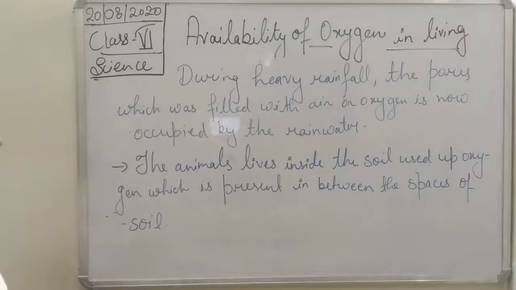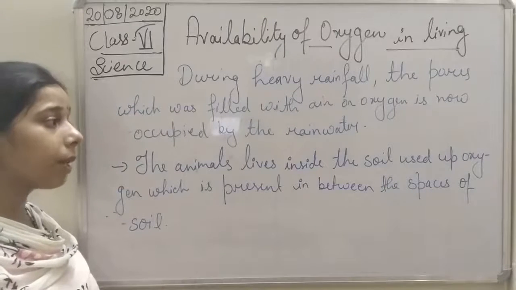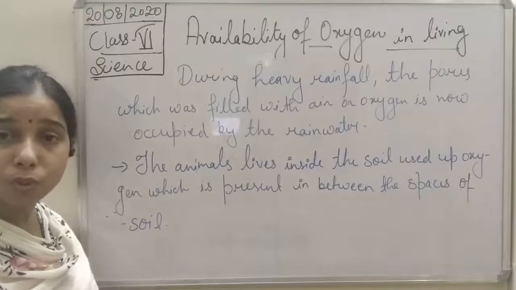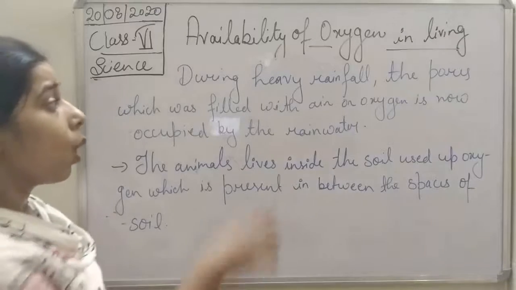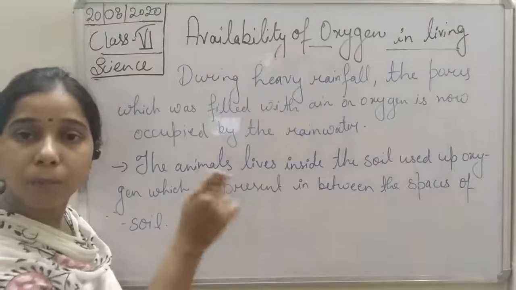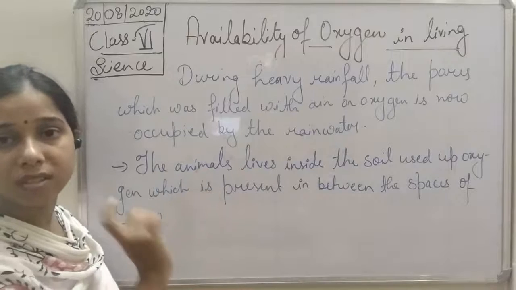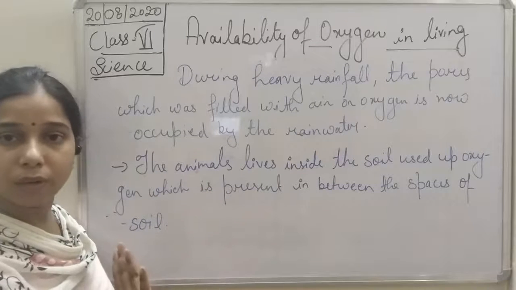Okay, so the pores which were filled with oxygen are now occupied by the rainwater, students. So now you see here, when the heavy rainfall occurred, the pores, the holes in which the oxygen was present, are now filled with the rainwater.